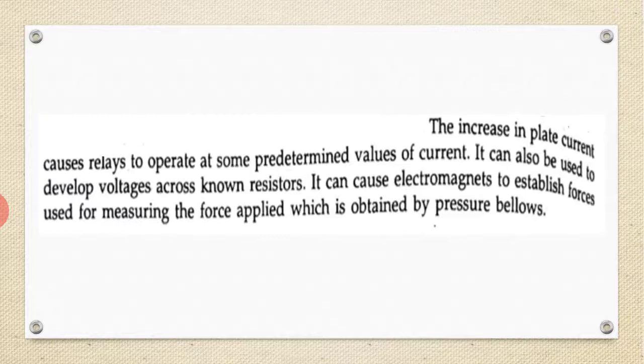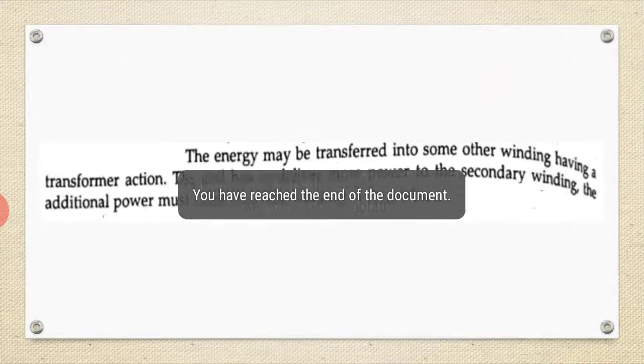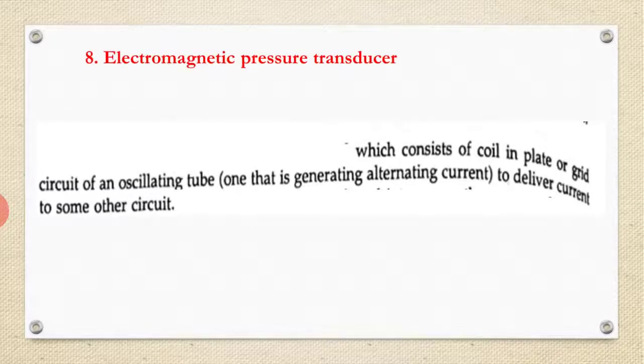Depending upon the pressure, if we set a predetermined value and the current exceeds it, the relay will be operated. It can also be used to develop voltage across a known resistance, or we can measure the voltage across the resistance. This is the information about the electromagnetic pressure transducer. Only a few points are mentioned here, and no figure is given in the textbook. If you remember the basic principle and how it operates, that is enough.